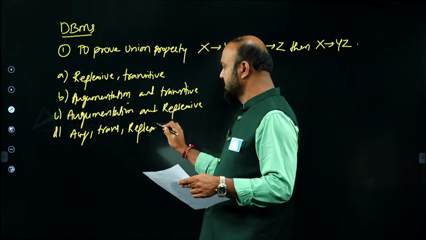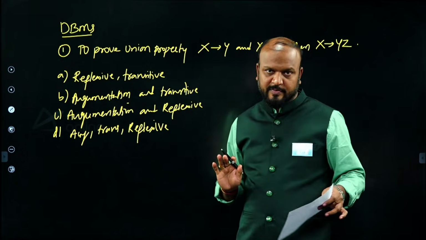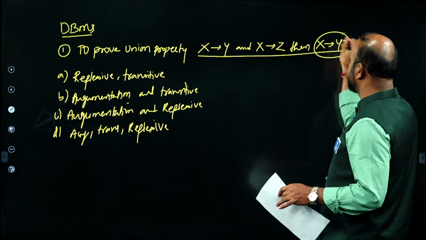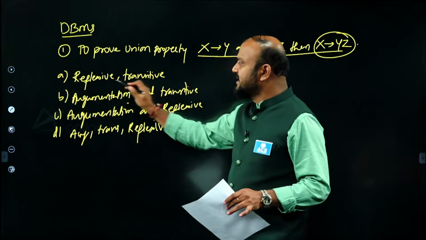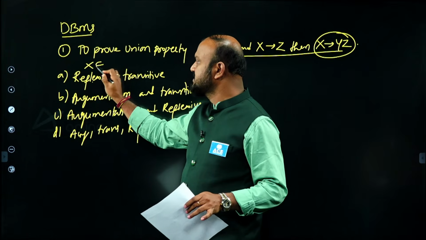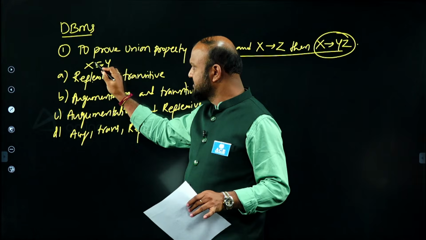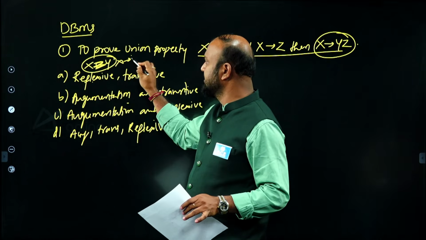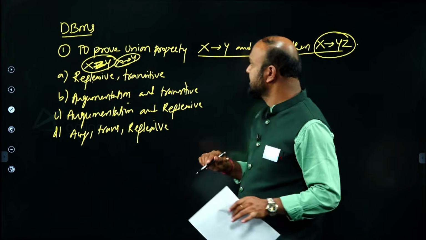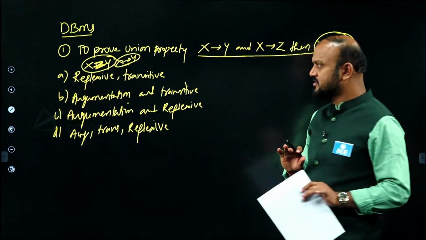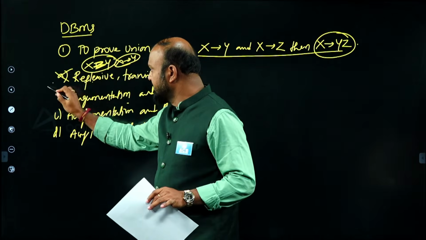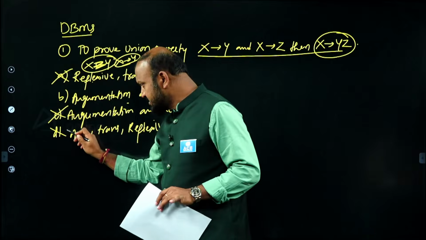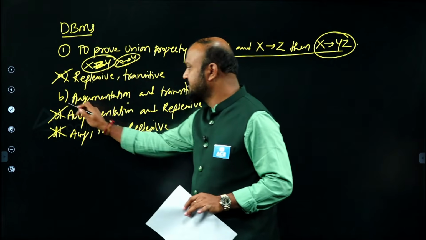These are the properties which are necessary to represent the union property. Now what does the union property say? X is deriving Y, X is deriving Z, so X is deriving both Y and Z. Now what is the reflexivity property? If X is a superset or equal to Y, then X to Y is a dependency, so it is called superset subset. To derive the union property, superset subset is not required, so we can straight away eliminate the reflexive property. That is there in both A and C, and all 3 is also mentioned, so D is also eliminated. So what is left is the answer.